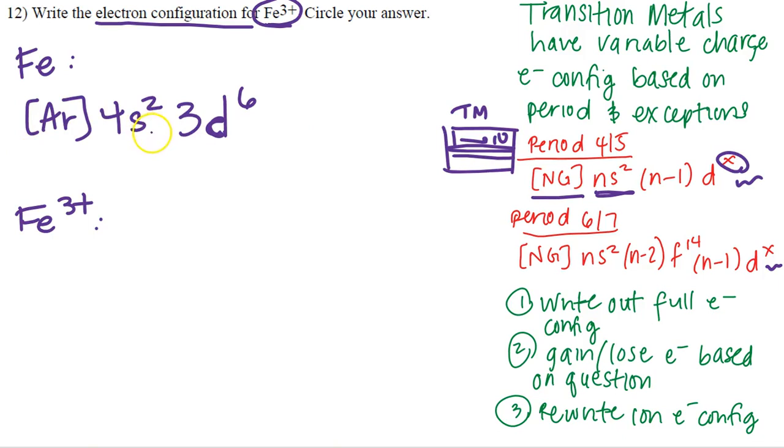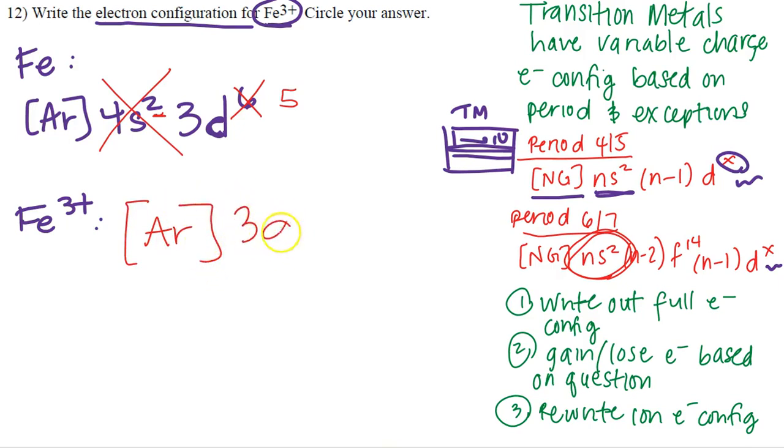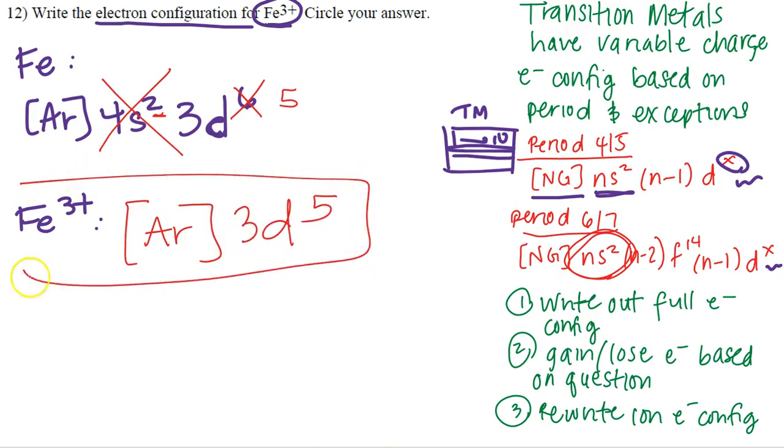So we must make sure we're losing, this iron is going to lose 3 electrons. Where do we lose 3 electrons from first? We're going to lose electrons from the s2 orbitals first, okay? So these 2 electrons right here are going to be gone first. And then we'll start losing electrons in the d orbitals. Well, these 2 are gone. We need 3. So we also have to lose 1 here. So that's going to be 5 left over. Now, all we have to do is rewrite our electron configuration for that loss. So we're going to have our argon, 3d5. And that is our answer.